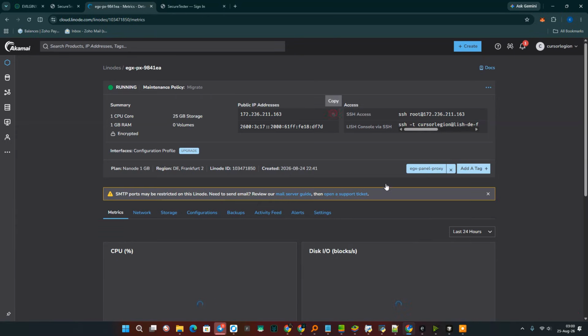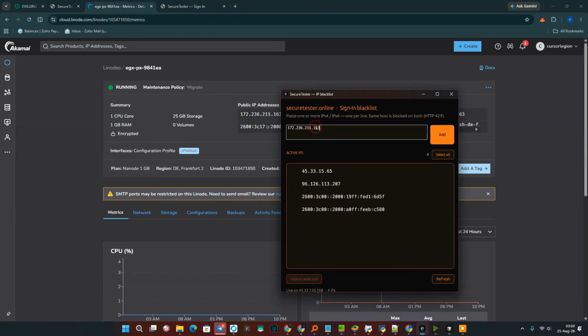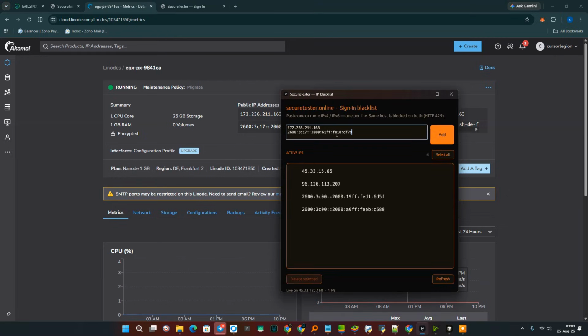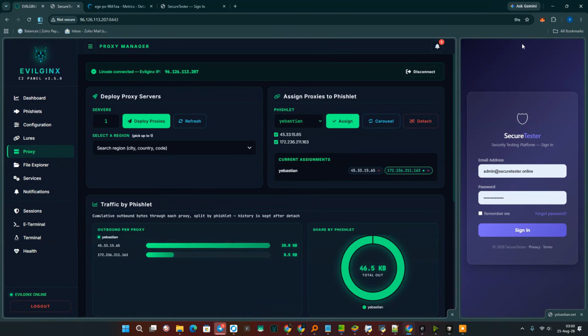And we take this IP address and add it to the blacklist too. The database system is going to update right now. Yes, everything is great. Look.